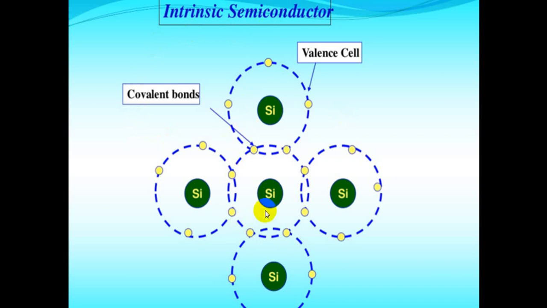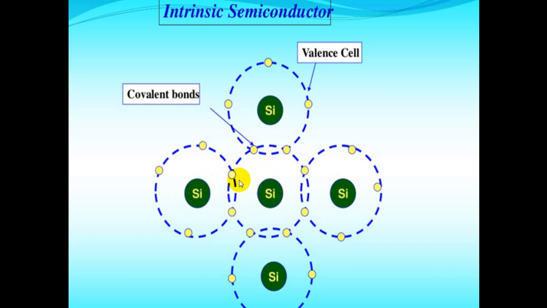For example, here we have taken silicon. In the outermost shell, silicon contains 4 valence electrons. These 4 valence electrons are shared with the other silicon atoms which are very near, and these valence electrons shared form covalent bonds between silicon and silicon. So this is the covalent bond formation.